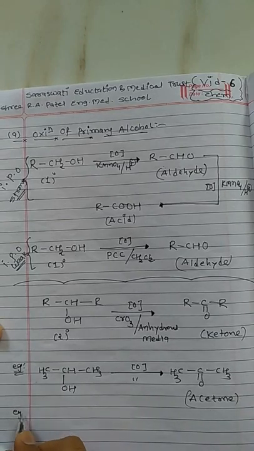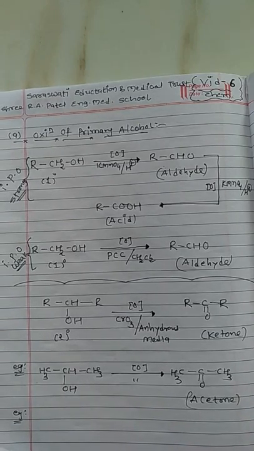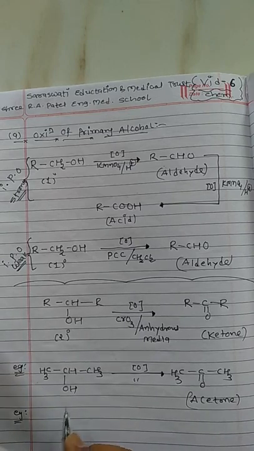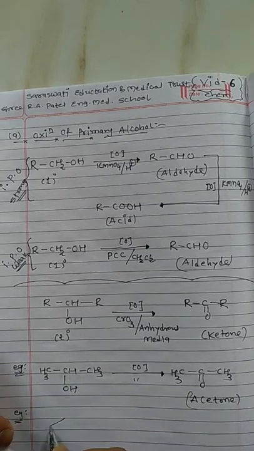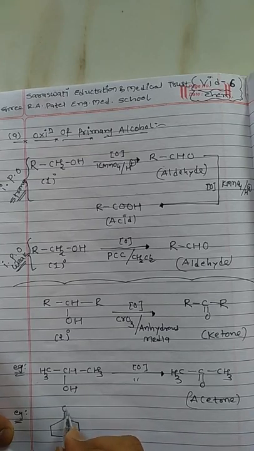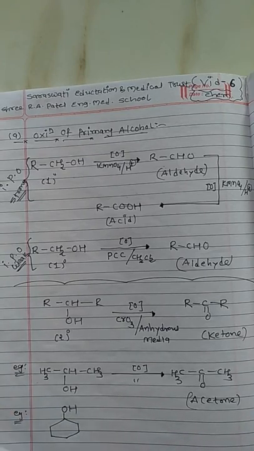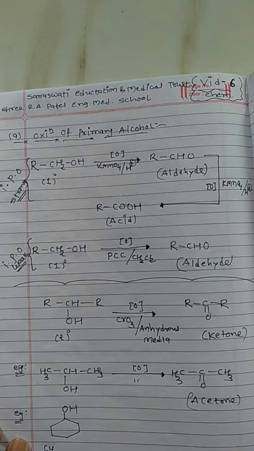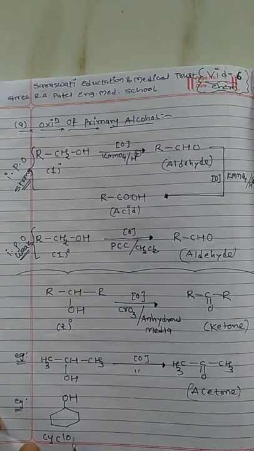A second example which is frequently asked in examination is a secondary alcohol in the form of a cyclic compound. This is cyclohexane, and if I introduce an OH group over here, I will write the name over here, cyclohexanol.